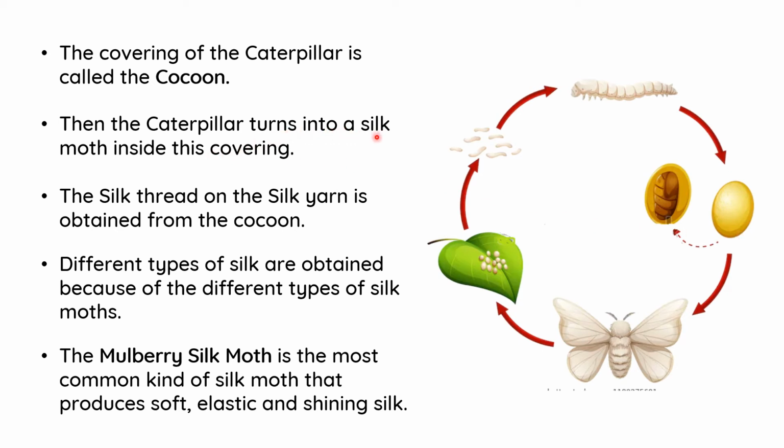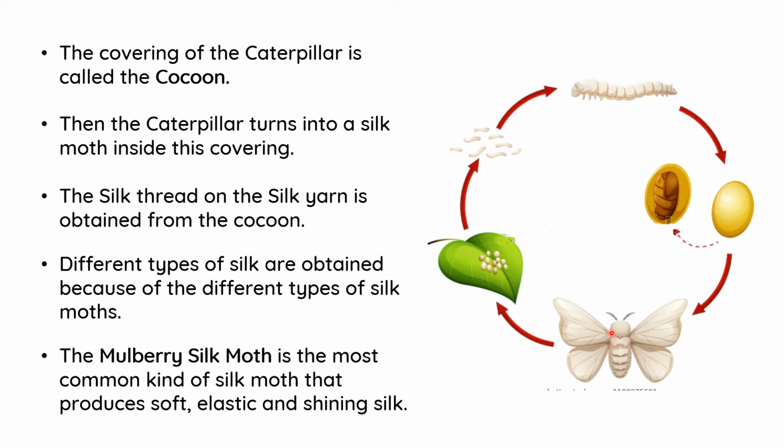Then the caterpillar turns into a silk moth inside the covering, and after some days it turns into a big silk moth. This life cycle is the same as a butterfly's. You learned the life cycle of the butterfly in earlier classes, but here we are giving some terms to those stages.